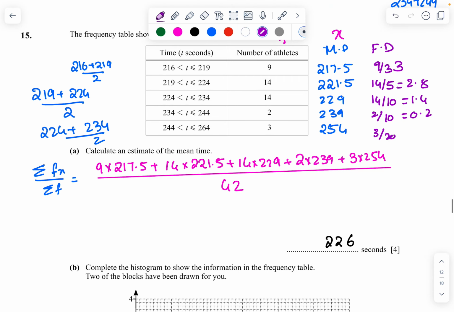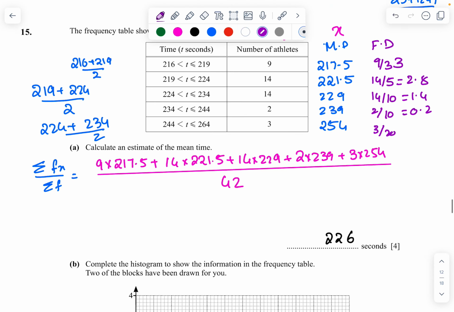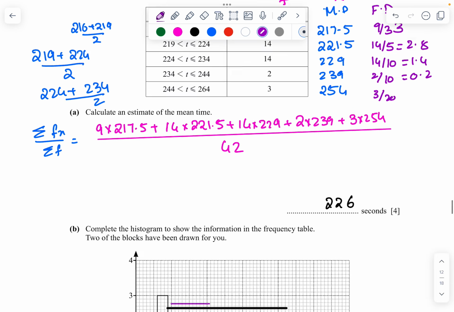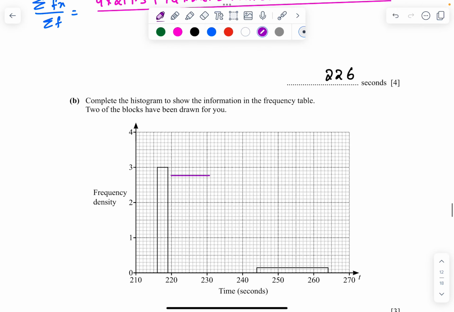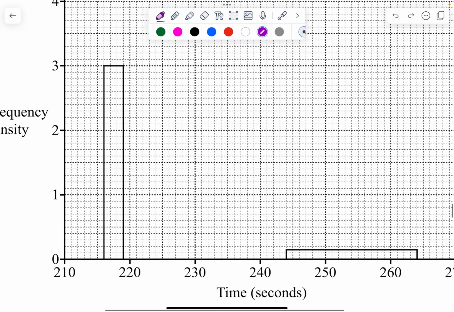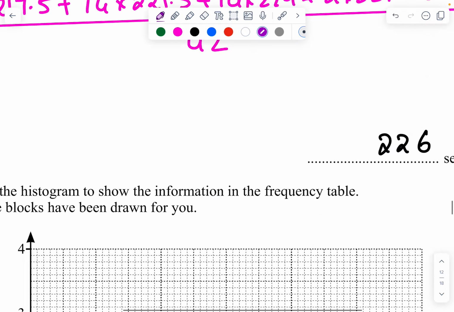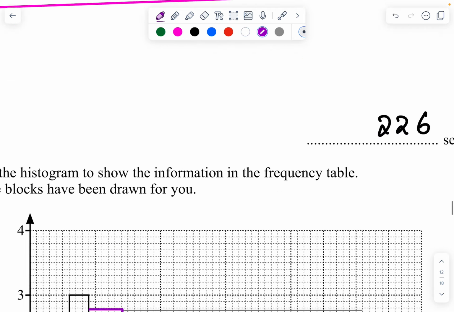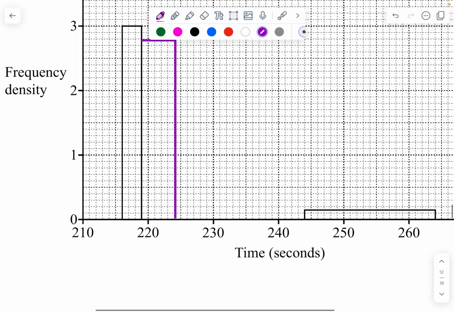So 2.8 for 219 to 224 is 2.8, till 224. Each line is 1, so at 224 it is 2.8. Then from 224 to 234, it is 1.4. Till 234, it is 1.4.